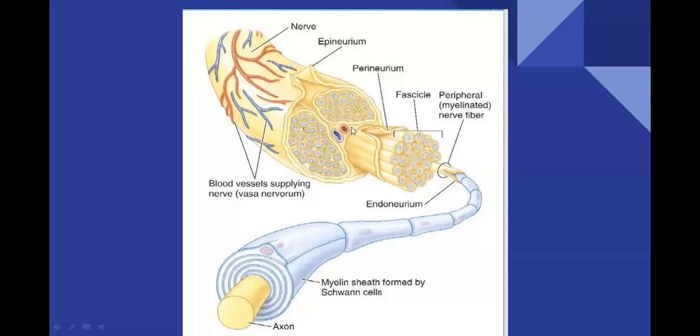All those capillaries will supply nutrients, and in return will collect waste materials like urea and carbon dioxide. These will enter the venules, and all these venules will come out in the form of a vein. So arteries and veins will be supplied to these fascicles and neurons. Similarly, the brain region also will be supplied. We have studied those connections between the nervous system and blood circulatory system last year.